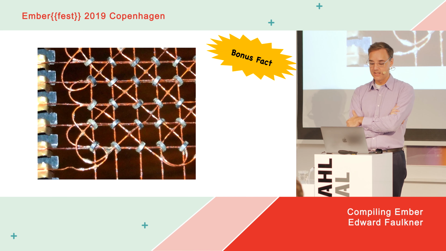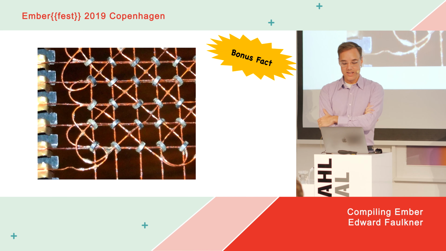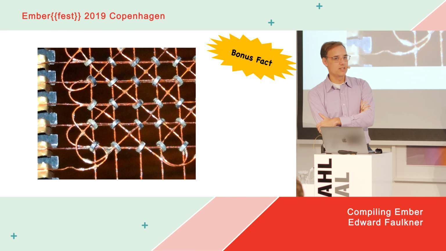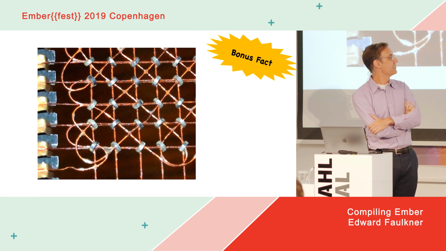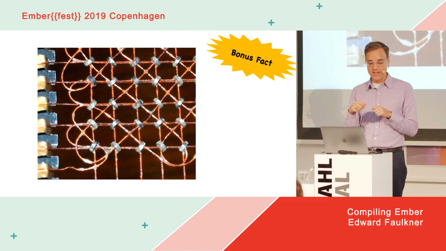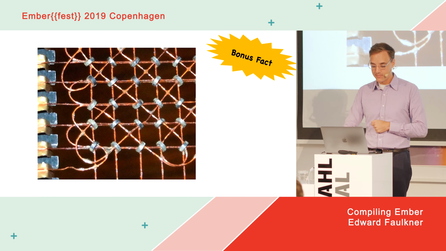You're actually seeing tiny iron rings that are hand-woven, you might even say hand-embroidered, onto a network of very fine wires. Each ring can be magnetized clockwise or counterclockwise, and so you're looking at the actual bits there. And people would have stitched by hand all 3,000 bits.